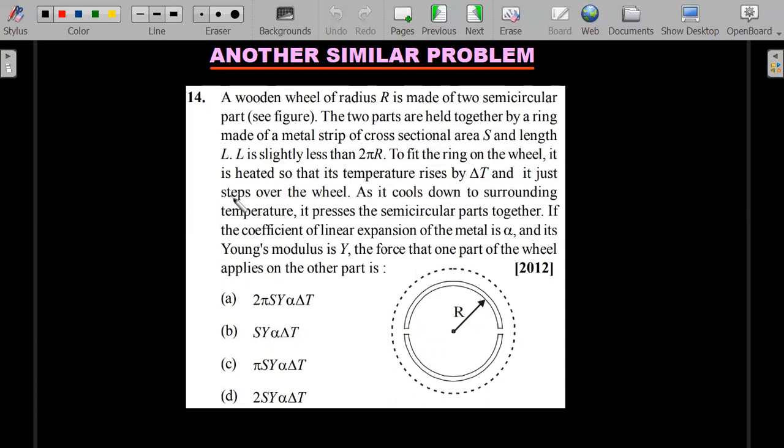As it cools down to surrounding temperature, it presses the semicircular parts together. They press each other because of touching each other. If the coefficient of linear expansion of the metal is alpha and its Young's modulus is Y, the force that one part of the wheel applies on the other half of the wheel is how much? Very similar question, but slightly more difficult. If you are good at free body diagrams, I think you should be able to ace this also. So I hope you have given it a try. I'm moving forward with the solution.